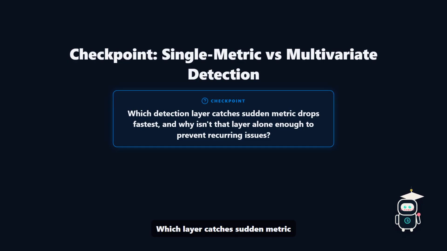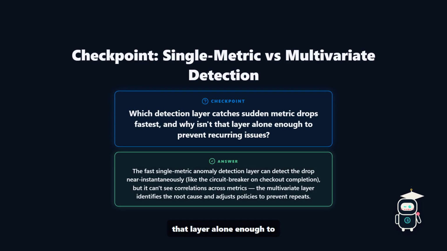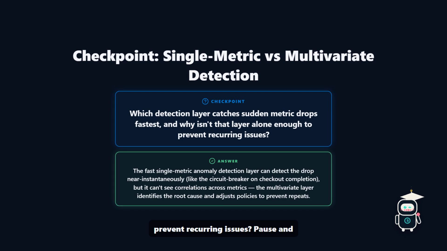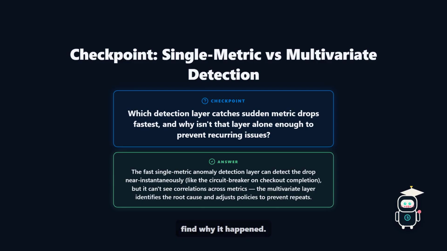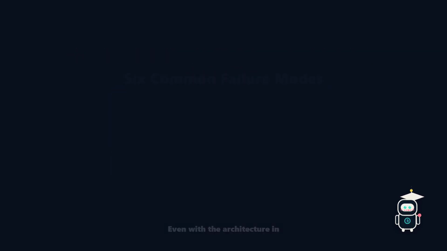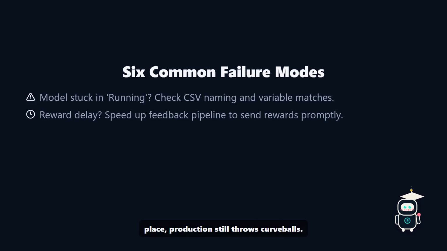Which layer catches sudden metric drops fastest, and why isn't that layer alone enough to prevent recurring issues? Pause and think. The answer is the fast single metric layer, but you need the multivariate layer to find why it happened. Even with the architecture in place, production still throws curveballs.